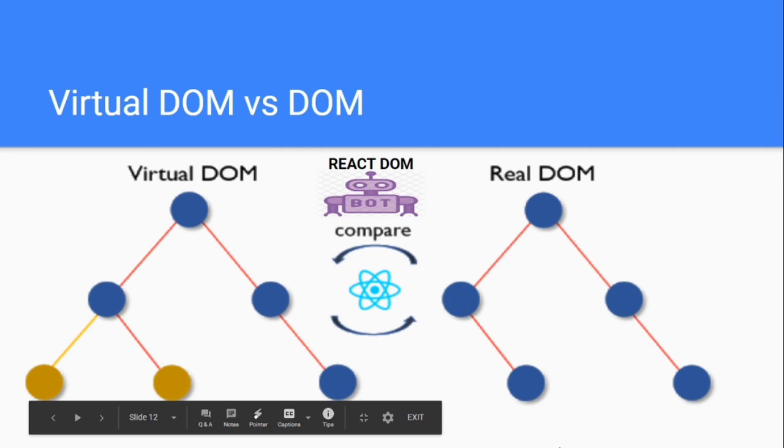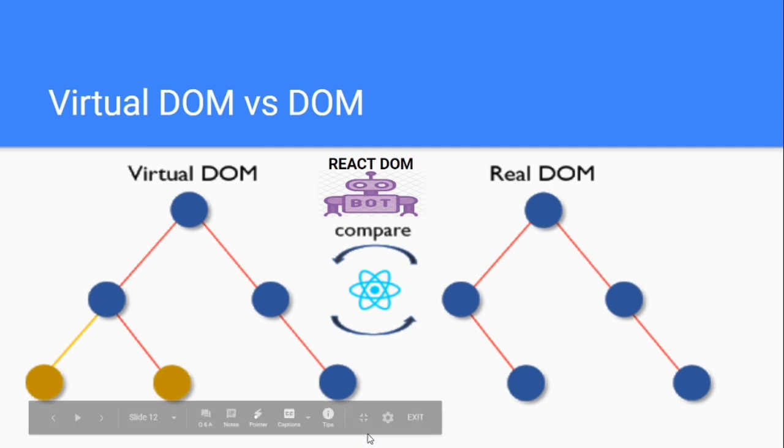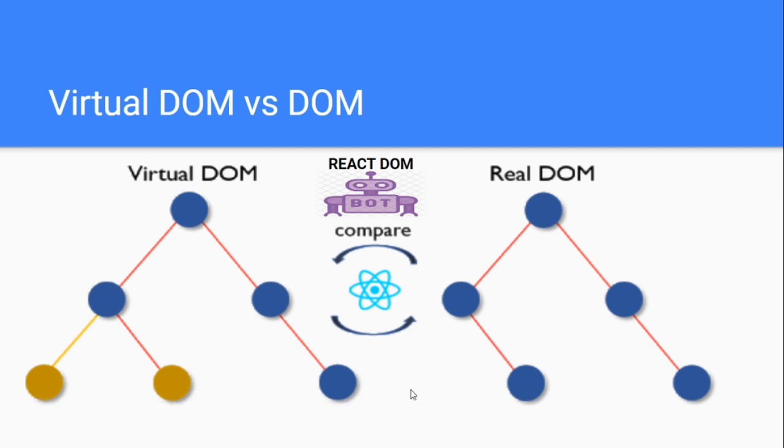We don't re-render the entire DOM again, and we know why that is hectic work, because the browser needs to create the layout again and paint it again. That's why this is better, and that's why the React framework is better, because we are not directly changing the DOM. The comparative algorithm checks the real DOM against the virtual DOM, and only the part we need to change gets changed.